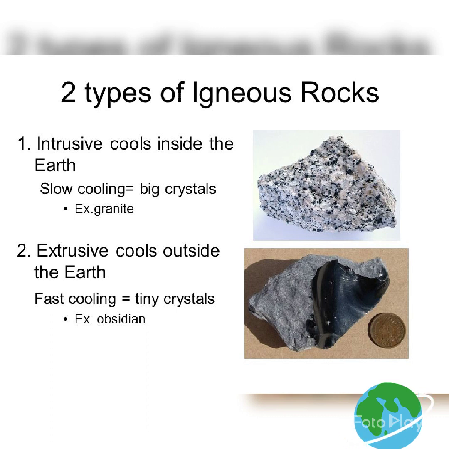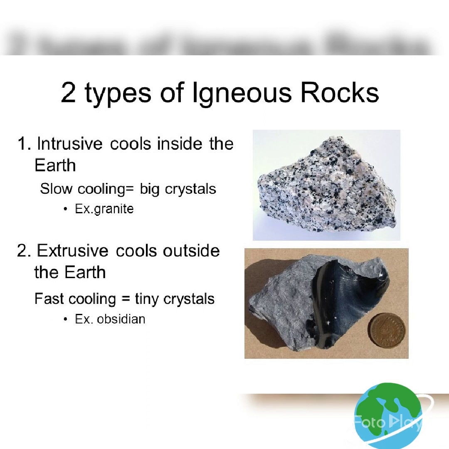First, intrusive igneous rocks. Sometimes the molten magma cools down deep inside the earth's crust. Since they cool down slowly, they form big crystals. When there is a volcanic eruption and the lava is unable to come out, and it cools down inside, they form large crystals, for example granite.